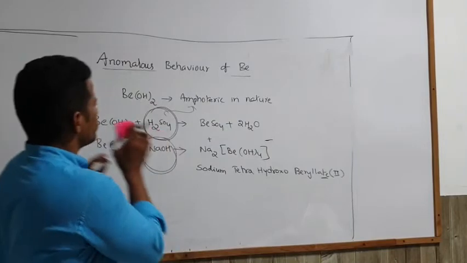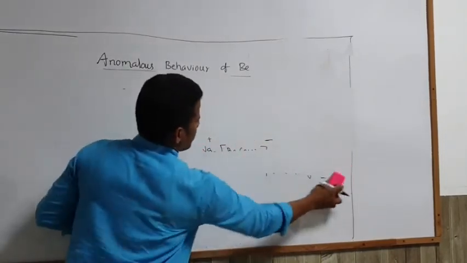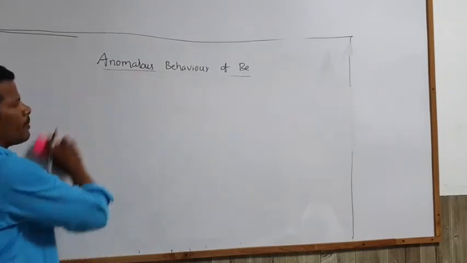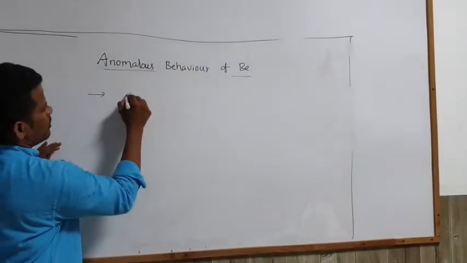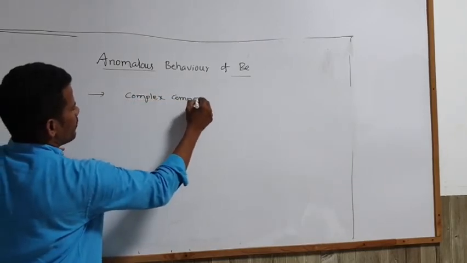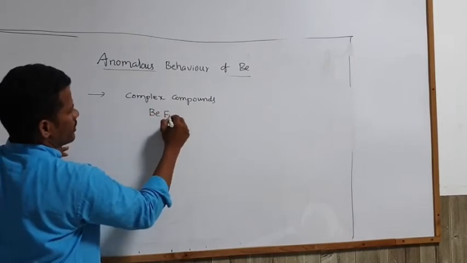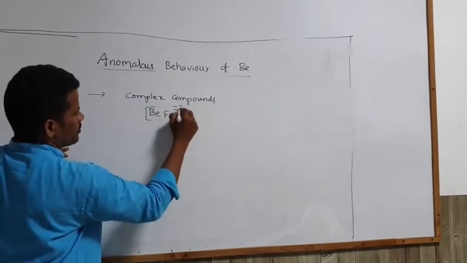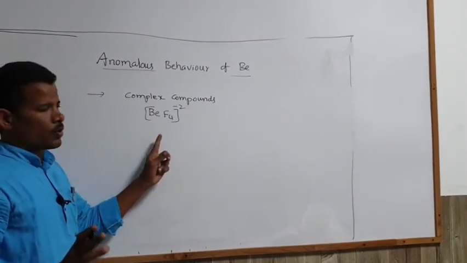And next property, they have a capacity to form complex compounds. See, for example, formation of the complex compounds. Complex compounds we already discussed before. BeF4 2- is one complex compound, but the remaining compounds do not show this property.